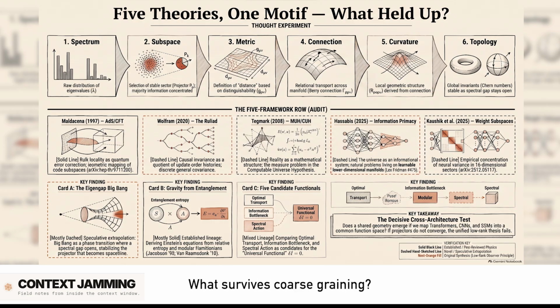What survives coarse graining, what actually makes it through to the observer, is not the raw astronomical data of the universe. It's a stable equivalence class. The stable equivalence class. Yeah. High dimensionality belongs to the space of descriptions, right? The billions of lines of code. But low dimensional geometry belongs to the space of invariance, the things that actually matter to the observer.